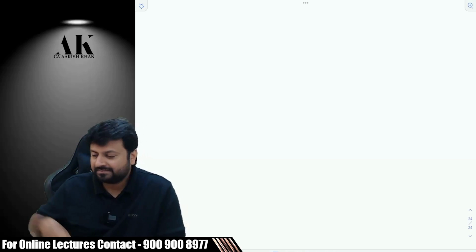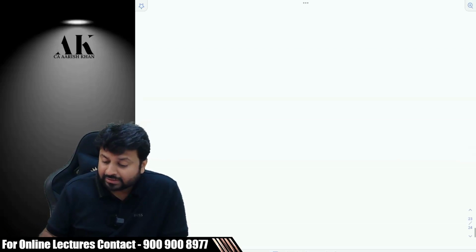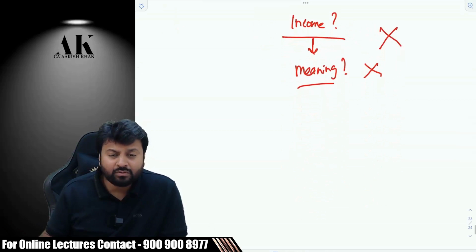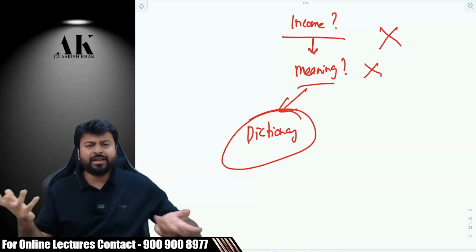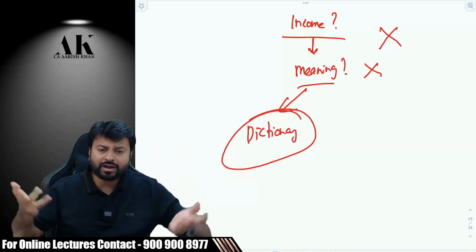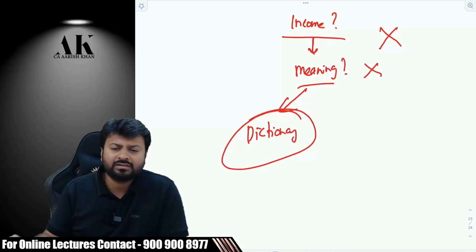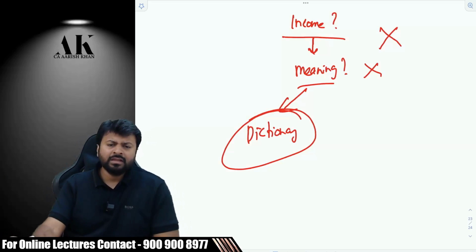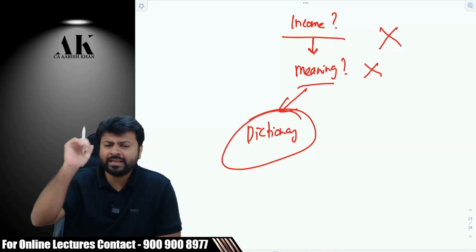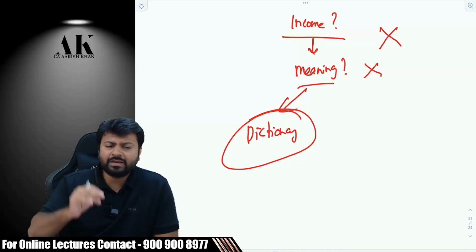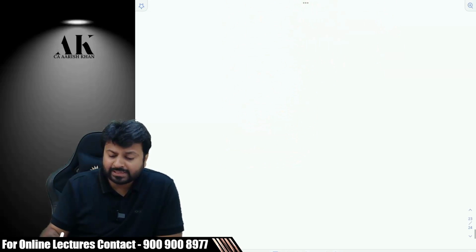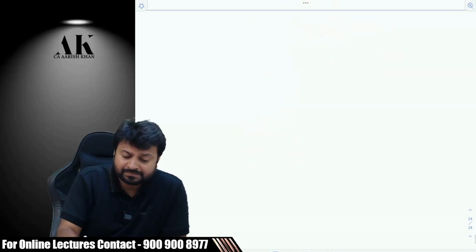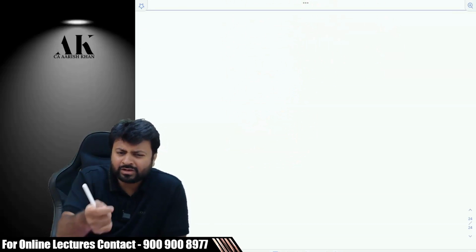It's not an income. Now, because the government is not ready to give us the meaning, what shall we do then? Go to the dictionary. If a particular term is not defined in the law, you have to apply the general meaning, yes or no? If the law has to give a specific meaning, they will give it. If they are not giving any specific meaning, I have to apply my general meaning. So what is the general meaning? Listen carefully, please. As per the dictionary, even you can Google it if you want.